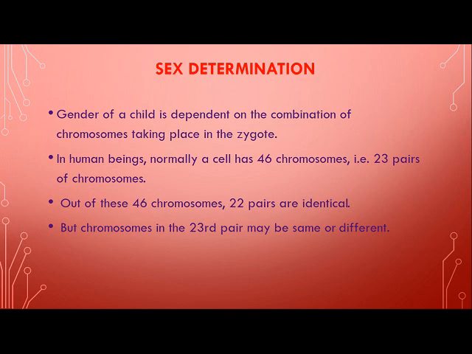Now, children, in the human body there are 23 pairs of chromosomes, that is 46 chromosomes or 23 pairs of chromosomes.